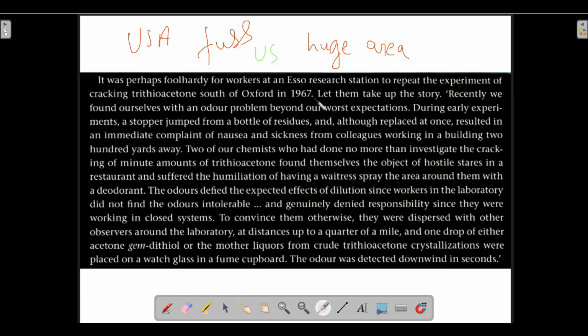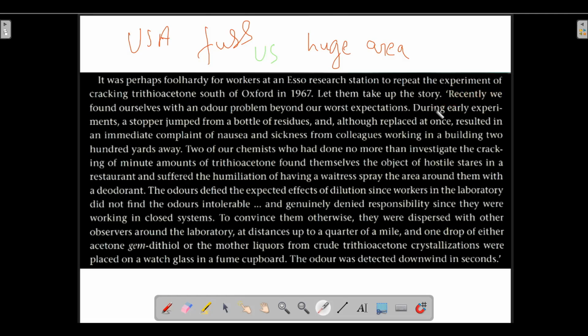They were saying this at that particular time, in the year 1967 when the incident took place. So from here onwards, what they said in 1967 is being written.